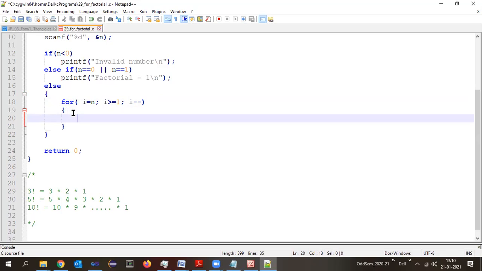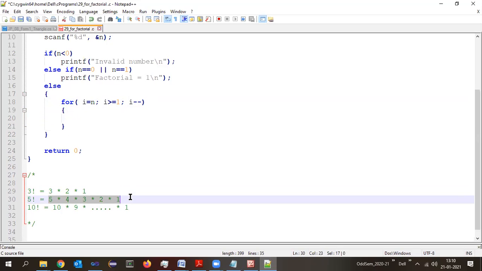Now, assume the n value is 5. These numbers, whatever I have written here, in each iteration, these are the values of I. Like in the first time, I is 5. Second time, I is 4. Third time, I is 3. Fourth time, I is 2. And then fifth time, I is 1.